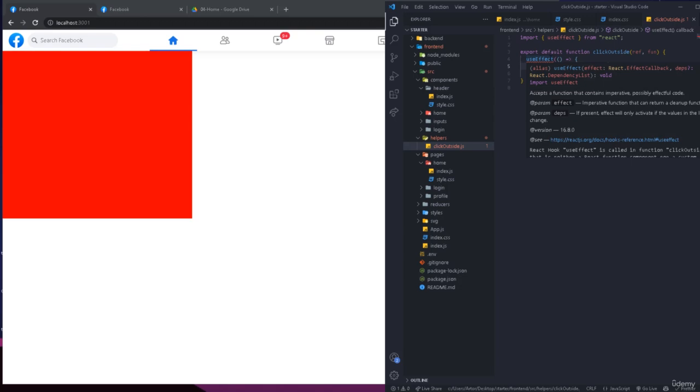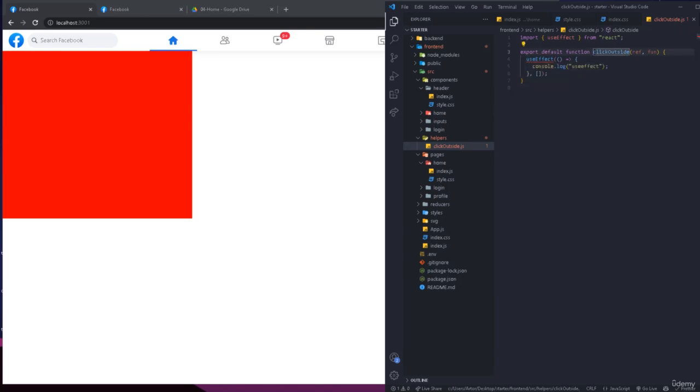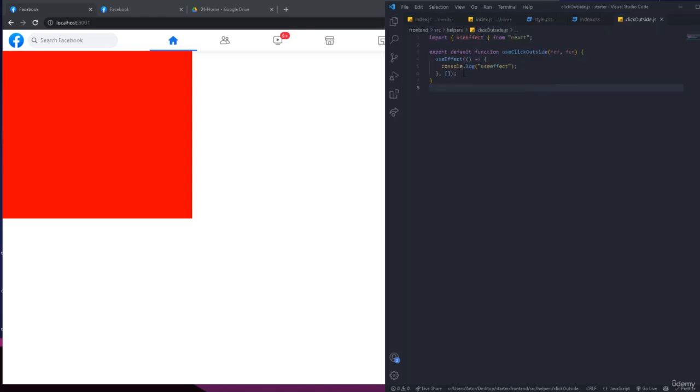The reason why is because this function needs to start with use and then a capital letter, so it's a React hook, because you can't run useEffect on a normal function right here in the file. You need to add the use in the beginning, and then the first letter of the name is going to be capital, so it's understood to be a React hook, so it's acceptable to use useEffect and other hooks in it. It's okay. So now quickly let me explain useEffect for people who don't know.